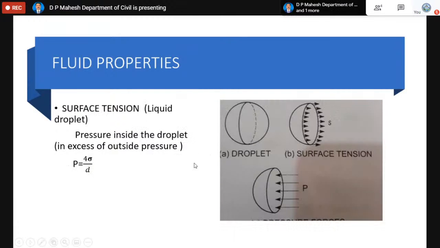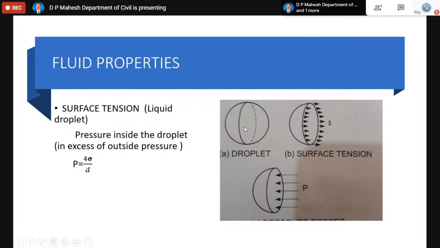So now, how can we have some case studies in the surface tension? One among which is a liquid droplet. You can see the droplet is just like a droplet. You have seen droplets falling during rain, several times you have seen. This is one such droplet. The droplet shape is spherical.